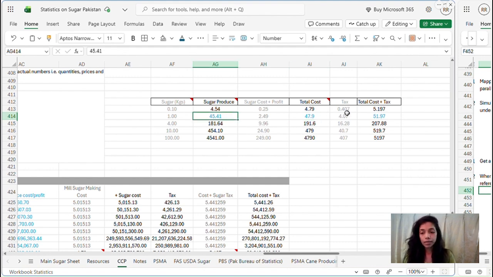And then in that total cost, you add the tax amount as well, which is 4 rupees and 7 paisas.